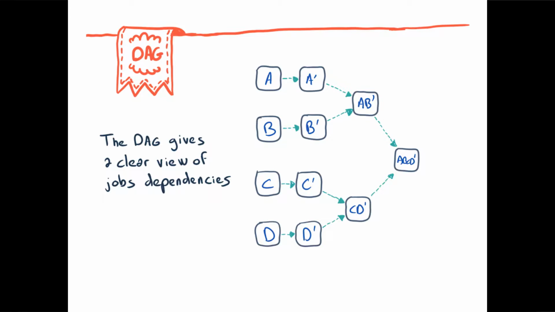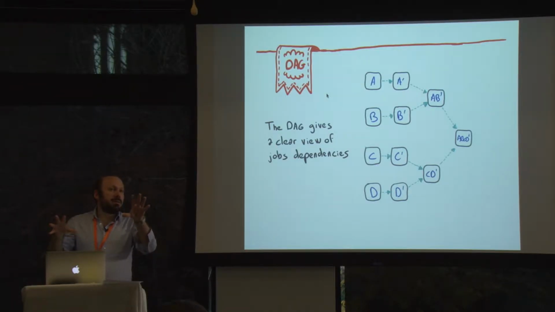This job must run after this job because these jobs consume some data produced by this other job. So we express all these dependencies between jobs using a DAG, and so the scheduler knows how to execute all these jobs. That's typically how existing job schedulers like Oozie and Airflow work. We can find a lot of job schedulers in open source working this way.